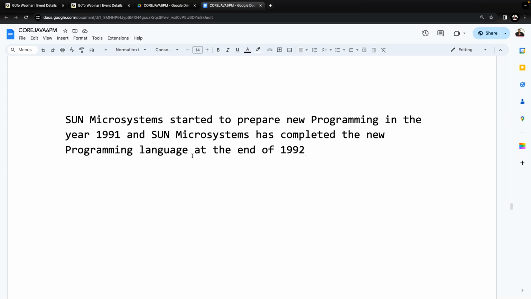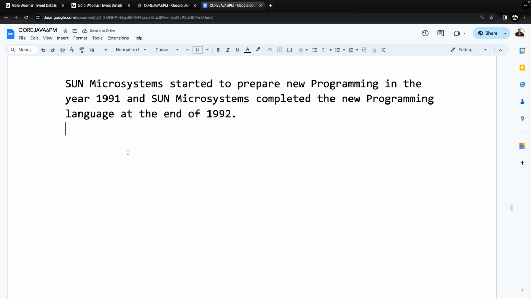Starting point of 1991 and up to the end of 1992, nearly 2 years of time, a 30-member team worked together, and finally they completed their new programming language. That's it. The new programming language is ready at the end of 1992. When the new programming language was provided by Sun Microsystems, what is the next step there? They want to give a name for this new programming language.